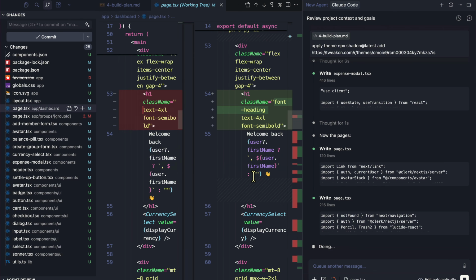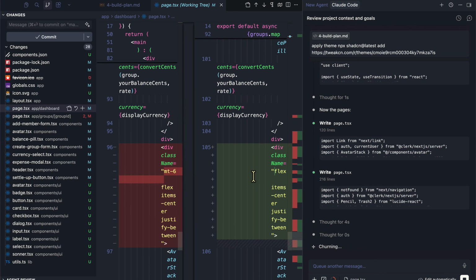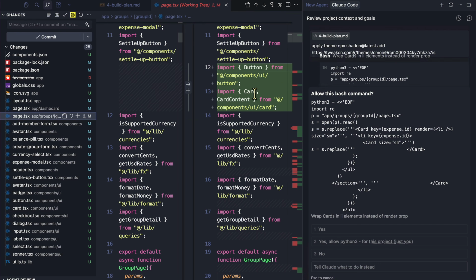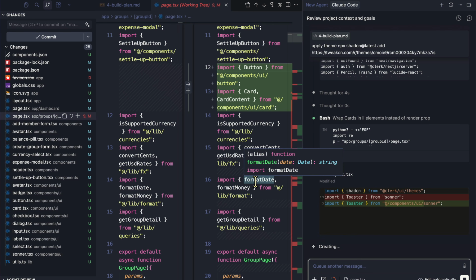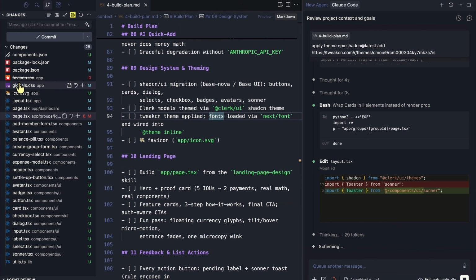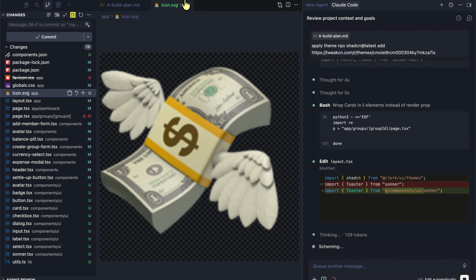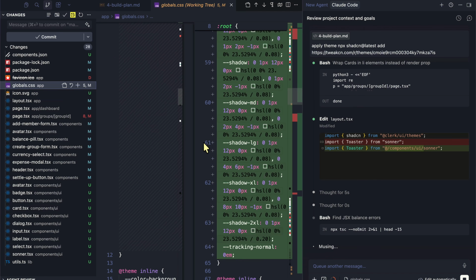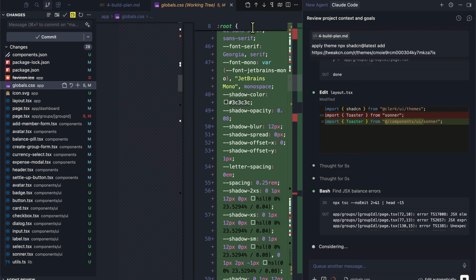Dashboard is updated to use the card component. For example, group page is also updated with button and card component too. And let's just say yes here. Perfect. It's looking really nice. We have the icon SVG as well. Globals.css has been replaced with the new tweakcn theme too.